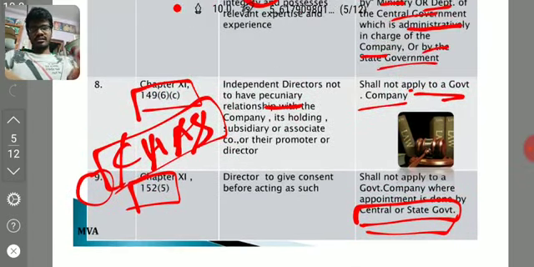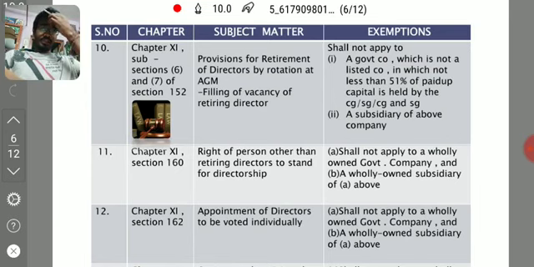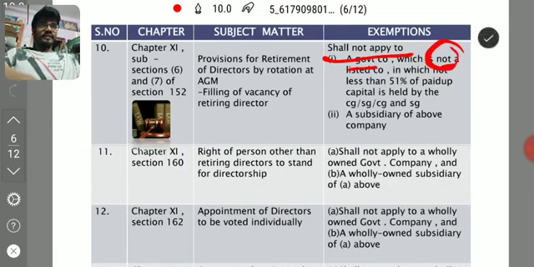And coming to our 10th topic, chapter 11, 152 subsection 6 and subsection 7. What is that? Rotation. 2/3, 1/3; independent directors shall be excluded from the total number of directors. 2/3 directors shall retire by rotation every AGM, like that, if the articles do not provide otherwise. What is that particular section? It shall not apply to a government company which is not a listed company, in which not less than 50% of the capital is held by the central government.